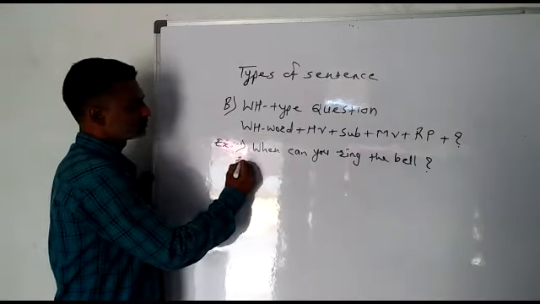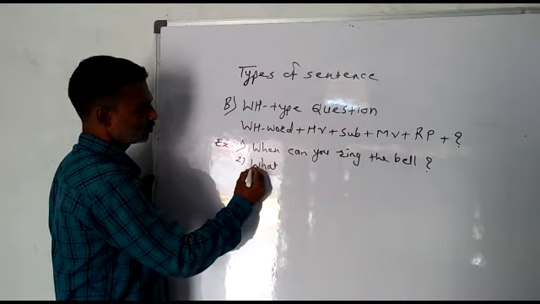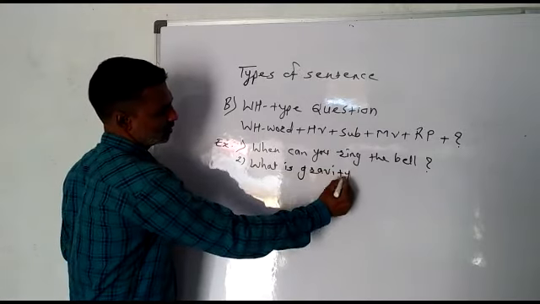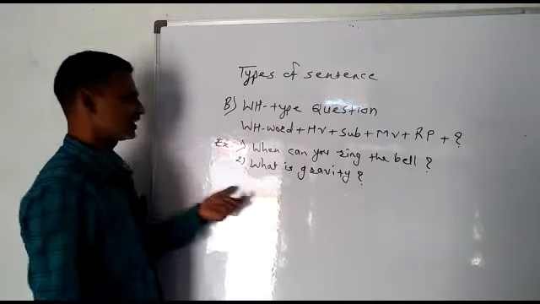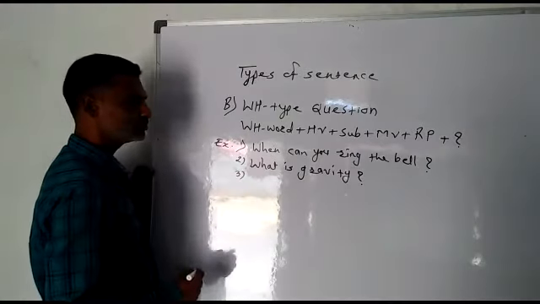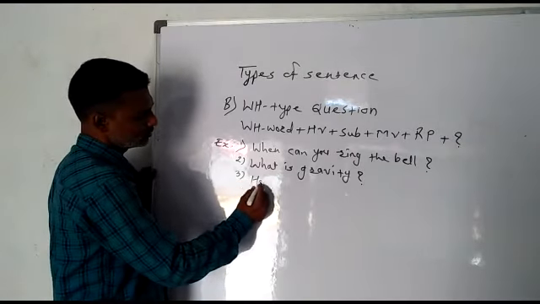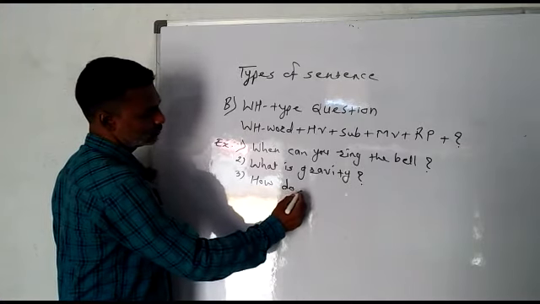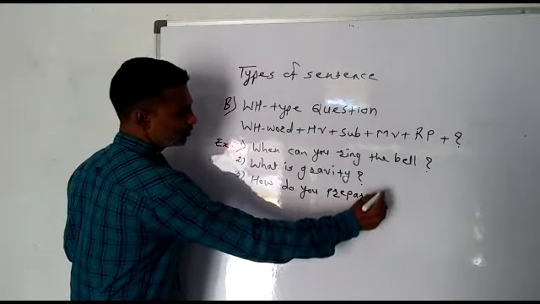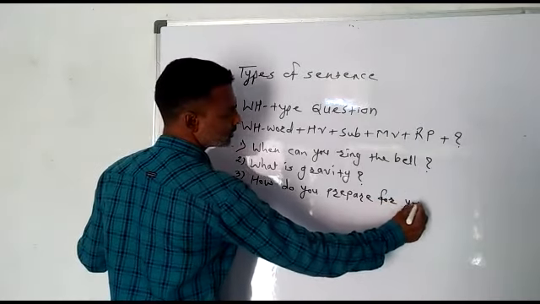Or you can say, what is gravity? Now, simply you can say, what is gravity? Or also you can say, how do you prepare for your school?